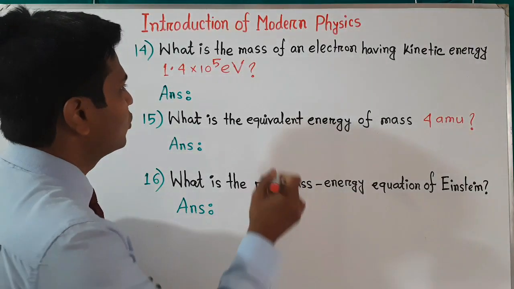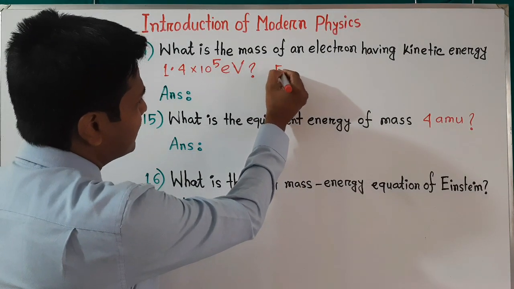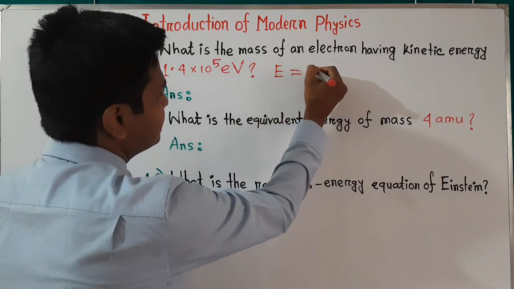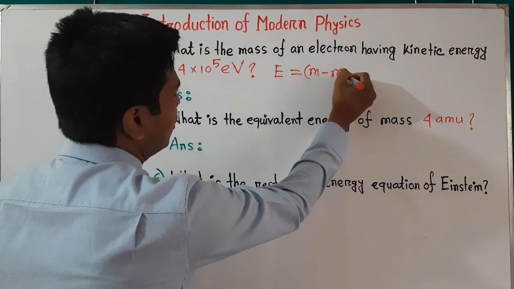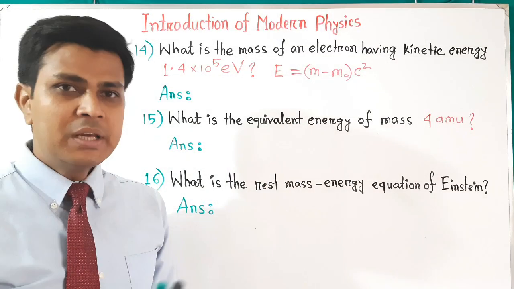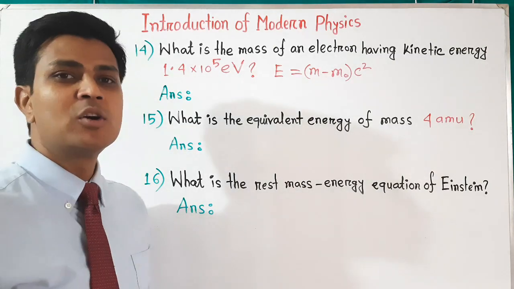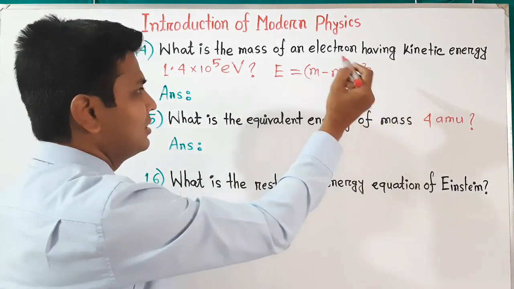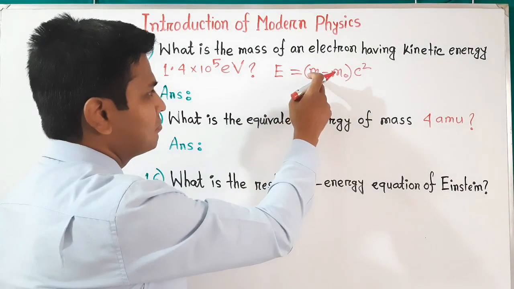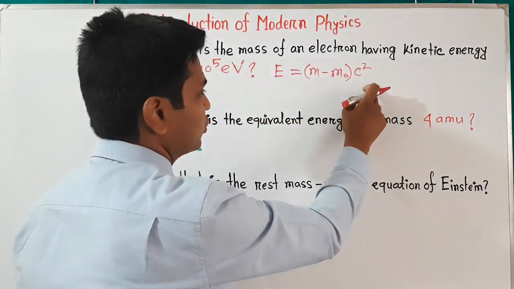We know the formula to calculate the kinetic energy is E equals (m minus m naught) c square. Here m is the moving mass and m naught is the rest mass, and c is the speed of light, and we can calculate the mass by using this formula.